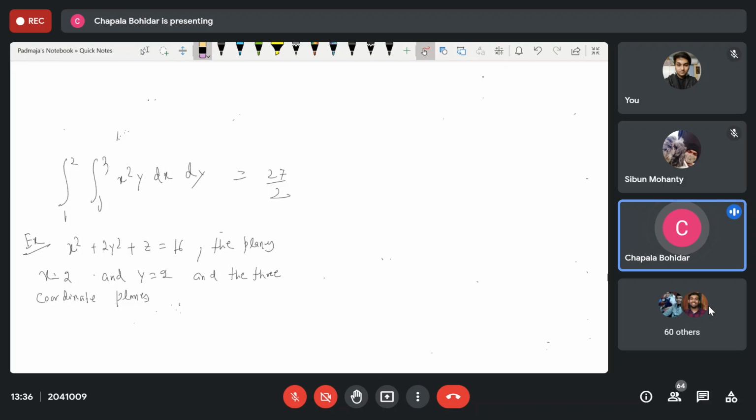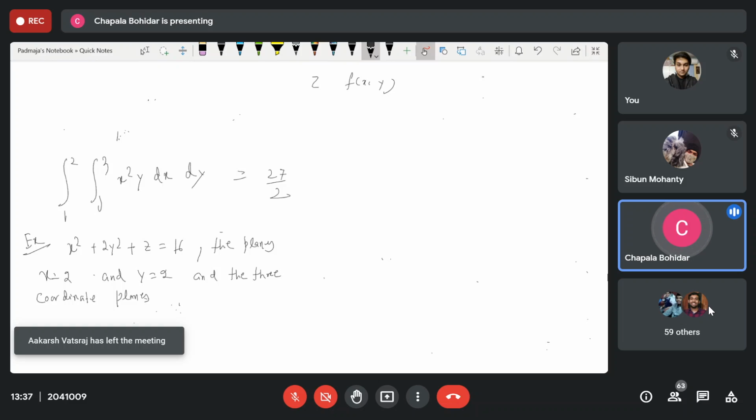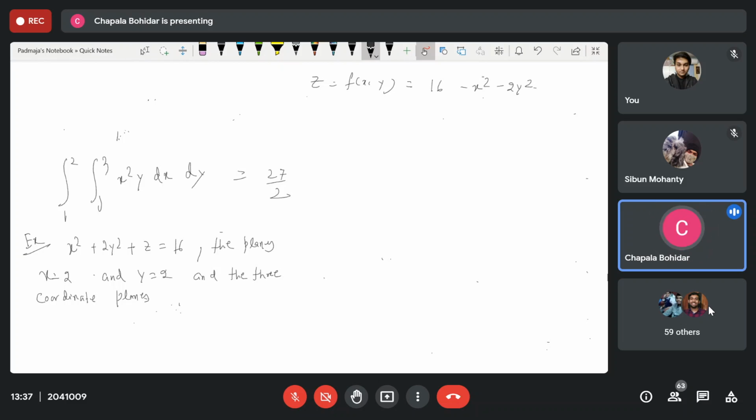So volume V is equal to. Here the solid lies below the surface, and the surface is your function of x, y. It is not given to draw the figure. So z is equal to function of x, y, which from the question we get is 16 minus x square minus 2y square. Okay, we got the functional value. Now the planes: x is equal to 2 means x lies 0 is less than equal to x is less than equal to 2, and y lies 0 is less than equal to y is less than equal to 2.